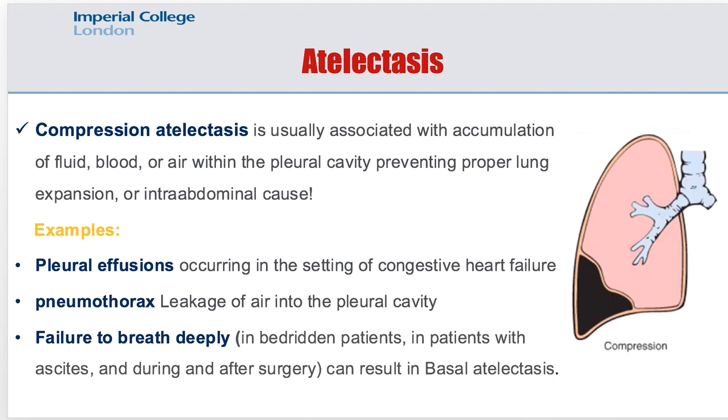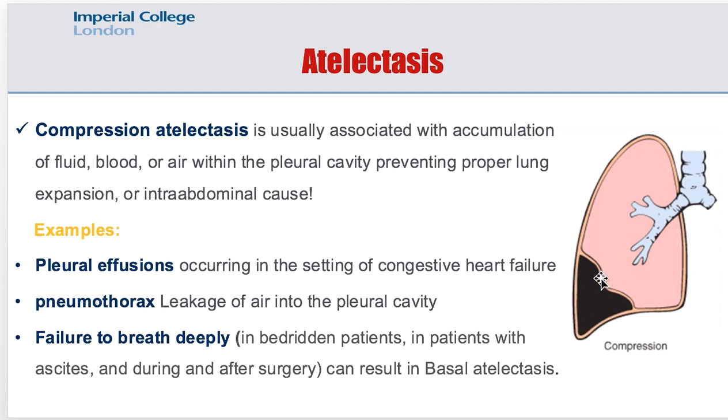The other type of atelectasis is called compression atelectasis. In the first type, resorption atelectasis, there was an obstruction preventing air from entering the lungs. In the second type, the air is entering the lungs properly, but there is a pathology outside the lungs, for example in the pleural space, preventing proper expansion of the lungs.